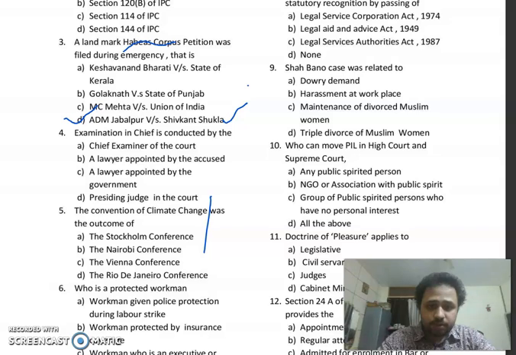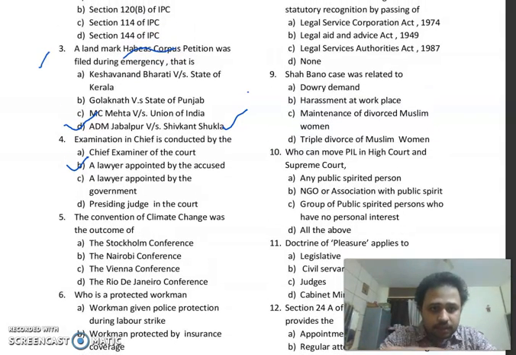Okay, MCQ number 4. Examination in chief is conducted by the chief examiner of court, a lawyer appointed by the accused, a lawyer appointed by the government, or the presiding judge in the court. So the right answer over here is a lawyer appointed by the accused. So option B will be the right answer.